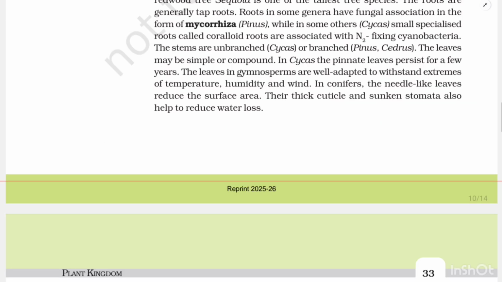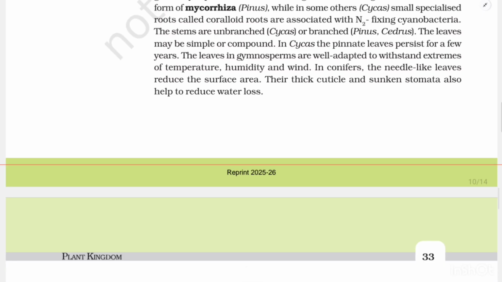Roots in some genera have fungal association in the form of mycorrhiza, present in Pinus, while in some others, like Cycas, small specialized roots called coralloid roots are associated with nitrogen-fixing cyanobacteria. The stems are unbranched, present in Cycas, or branched, present in Pinus and Cedrus. The leaves may be simple or compound.